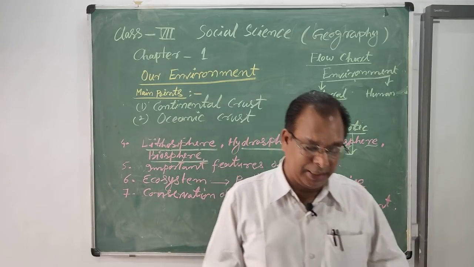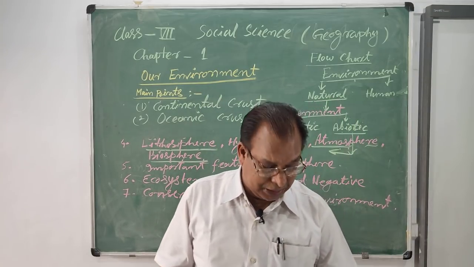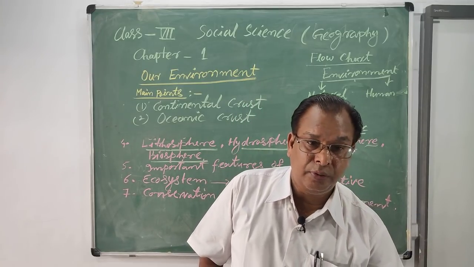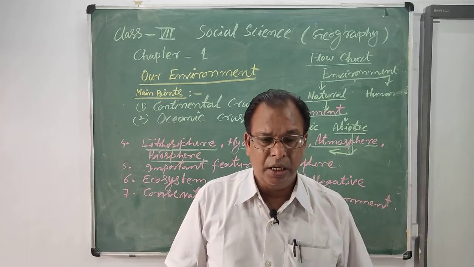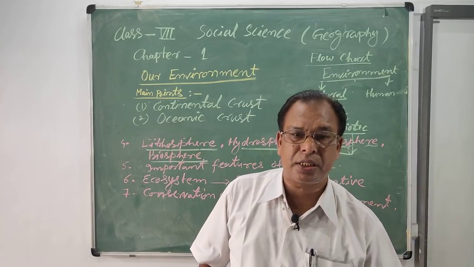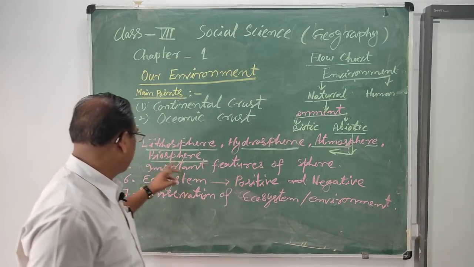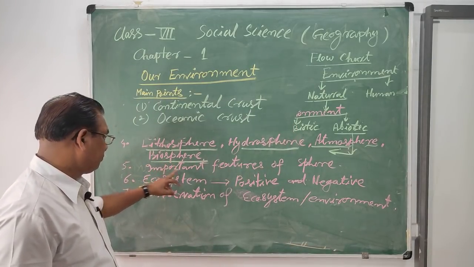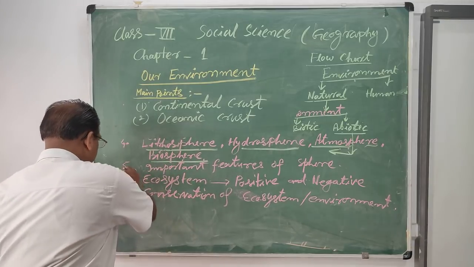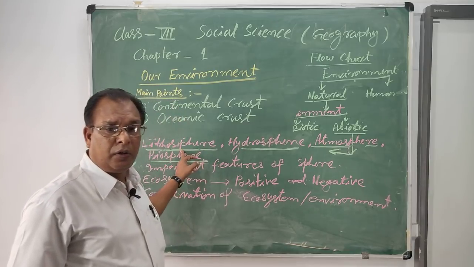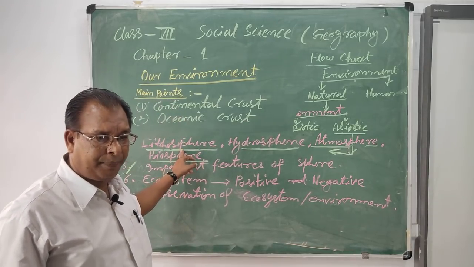So, the biosphere is a very important feature of the environment. Now, we will also discuss the important features of the lithosphere. First, it is a rocky sphere.